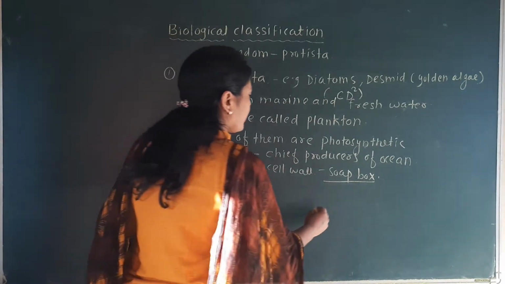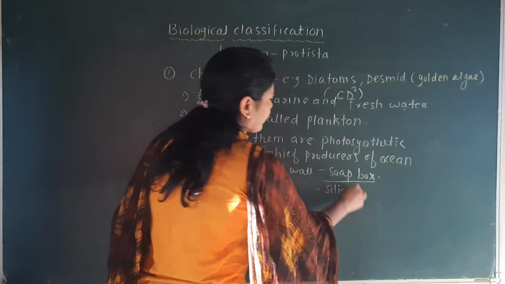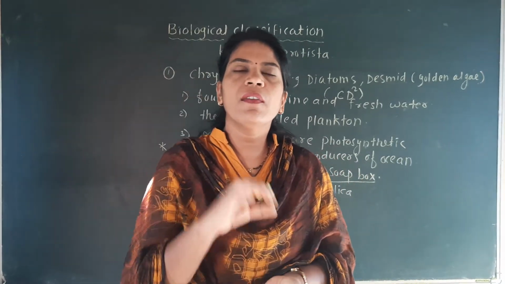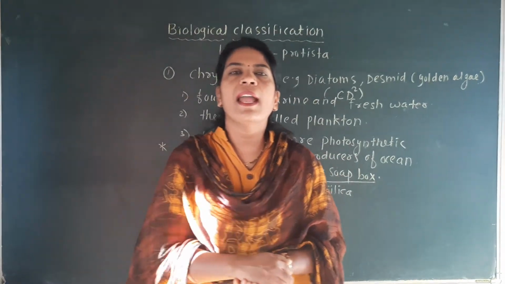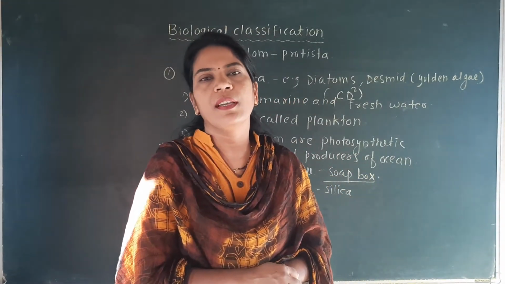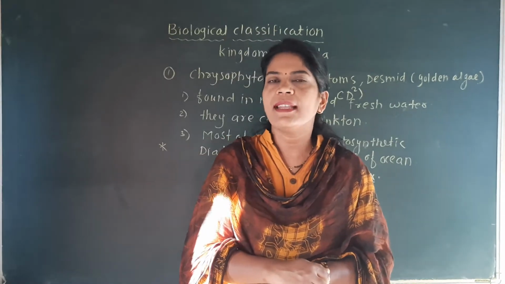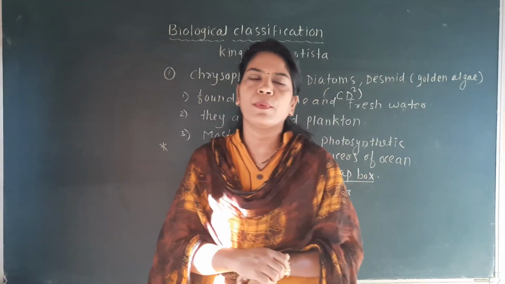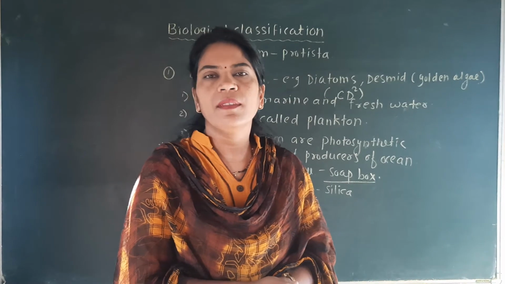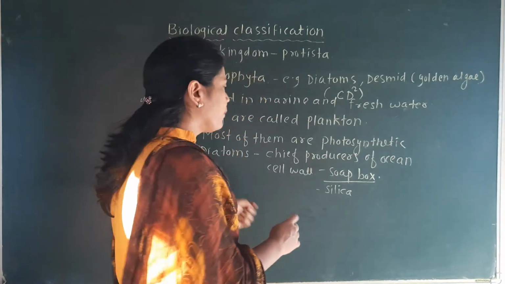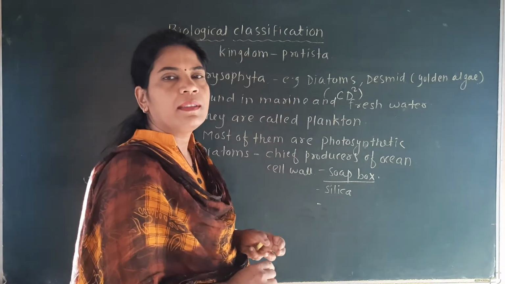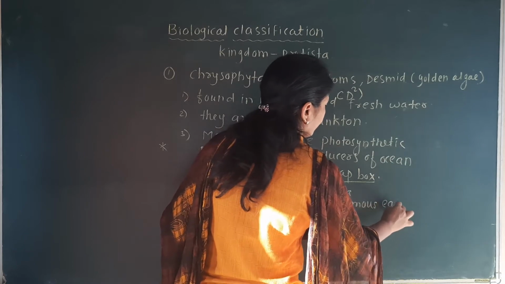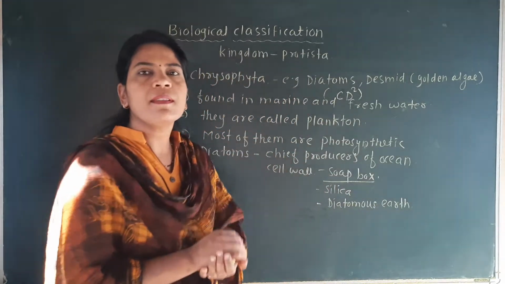Its cell wall is also made up of silica. Silica is a substance which forms the cell wall of this diatom. It is a very hard substance, due to which these diatoms cannot be broken down easily, because the cell wall is made up of silica, which is non-destructible. One important thing is that these diatoms form diatomaceous earth. Diatomaceous earth means what?